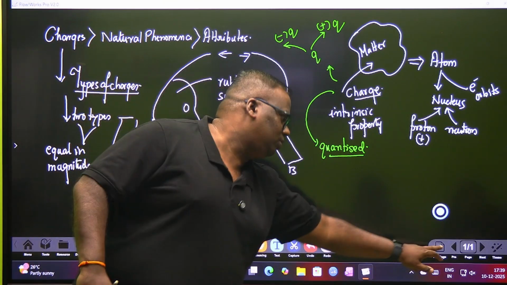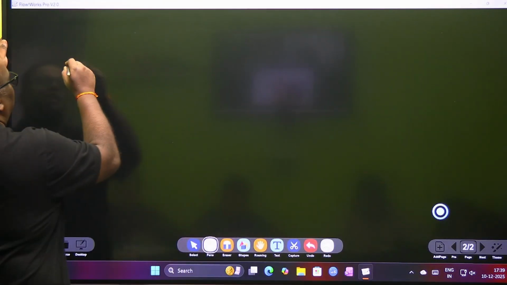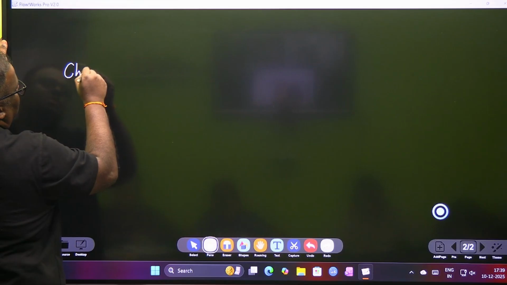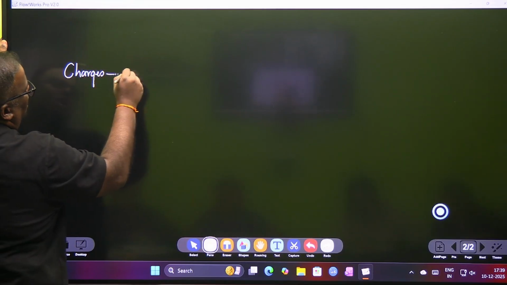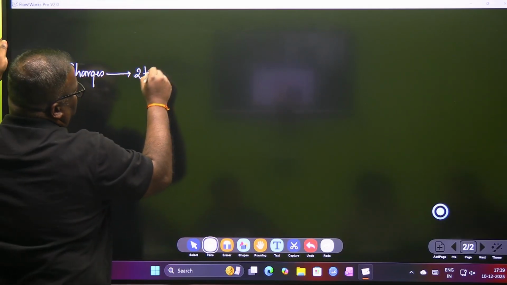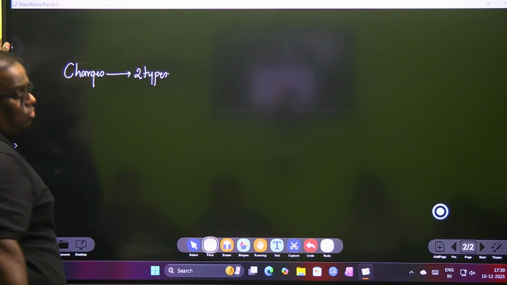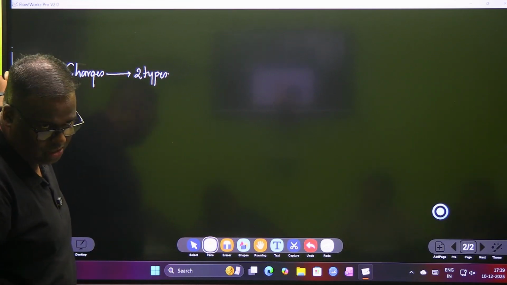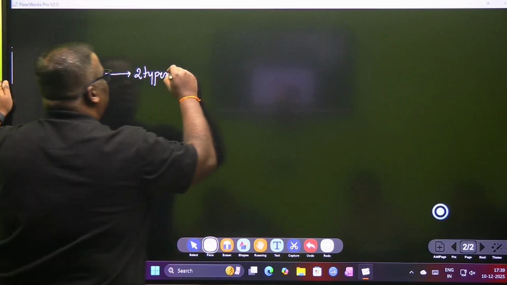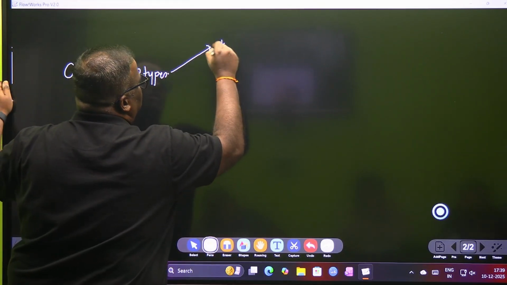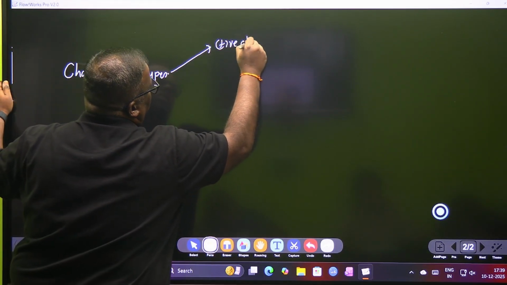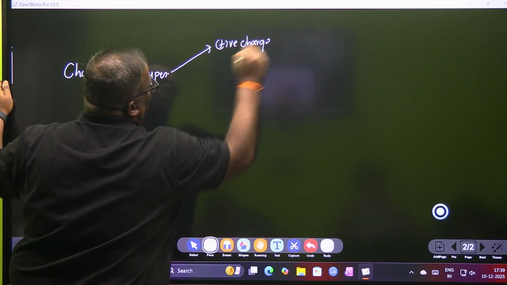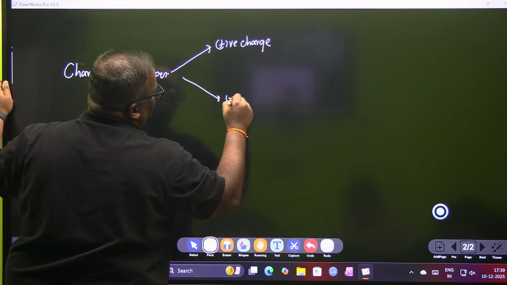Which brings me to the next level of thought, that charges are of two types. And to make it easy, rather than calling it Mickey charge and Donald charge, they said one type is a positive charge and the other type is a negative charge.